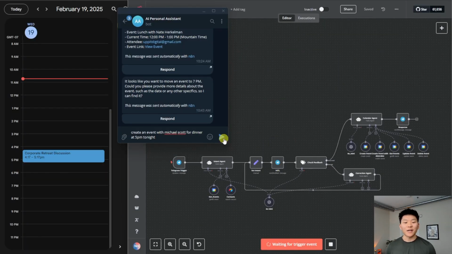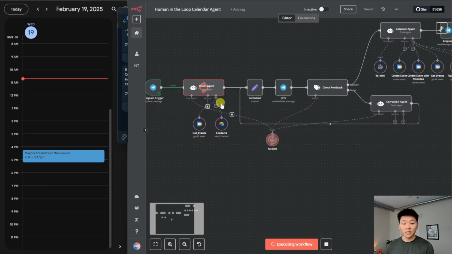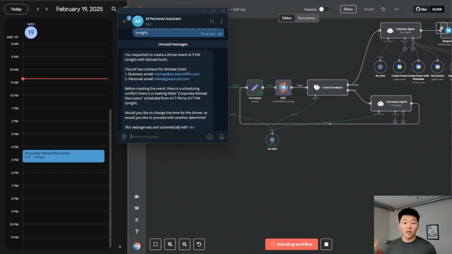All right, so I'm gonna say create an event with Michael Scott for dinner at 5 p.m. tonight. I'm gonna fire this off, and as you can see, it's going to the intent agent, which is going to get the events and look at our contact information to make sure we're not having any scheduling conflicts, as well as getting the correct email for Michael Scott.